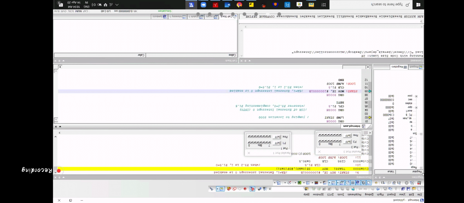Now if I run this program directly, P3.2, pin 2 of port 3, is enabled, and I need to clear P1.5. See, it's automatically clearing P1.5.